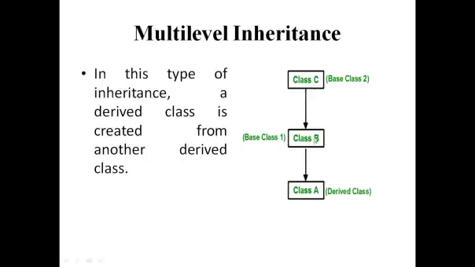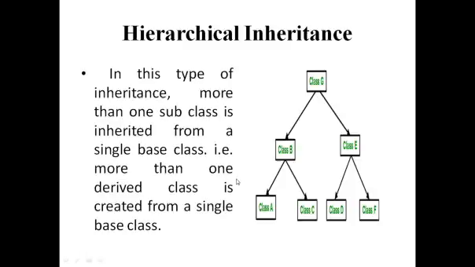Coming to class A, class B and class C, here class A is the base class to class B and class B is the base class to class C. In this condition, class B behaves like a derived class to class A and a base class to class C. And the next type of inheritance is hierarchical inheritance. If you have more than one subclass, that is called hierarchical inheritance.